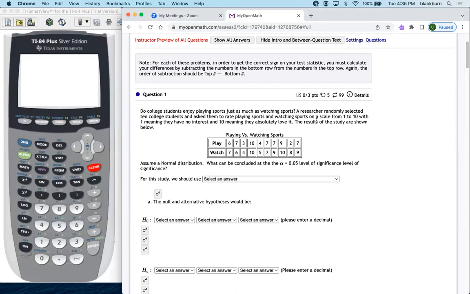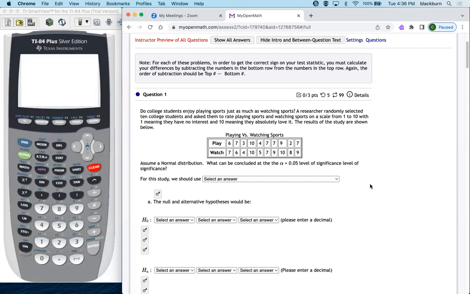So, do college students enjoy playing sports just as much as watching sports? The researcher randomly selected 10 college students and asked them to rate playing sports and watching sports on a scale of 1 to 10, with 1 meaning they have no interest and 10 meaning they absolutely love it. The result of the study are shown below. So assume a normal distribution, what can be concluded using the alpha equals 0.05 level of significance.